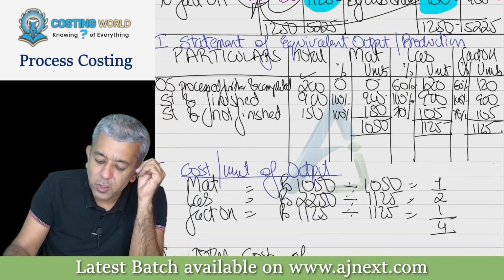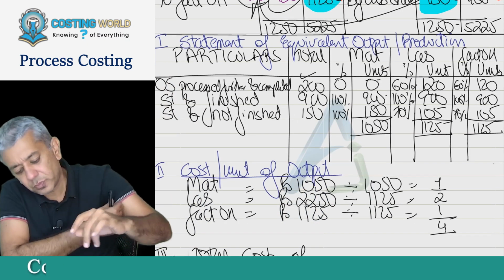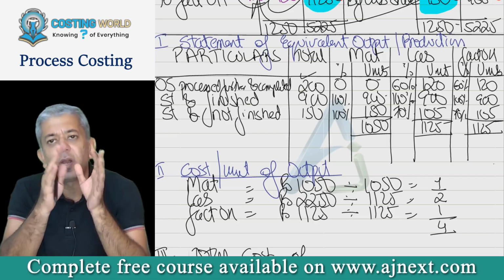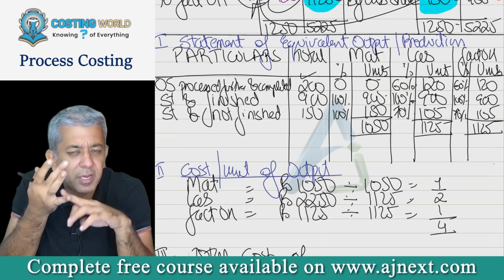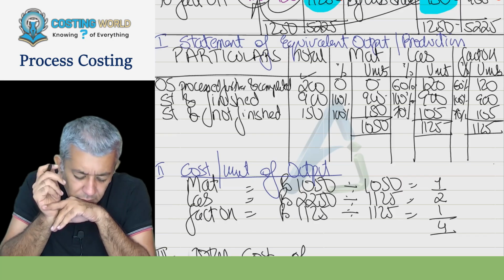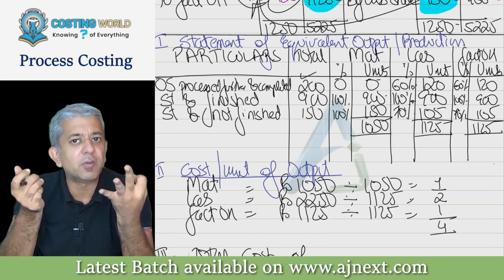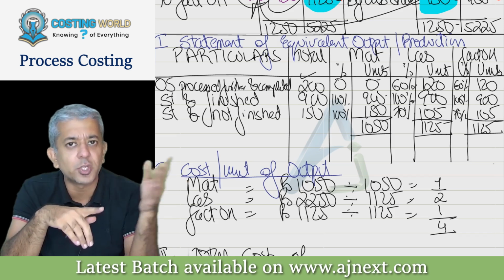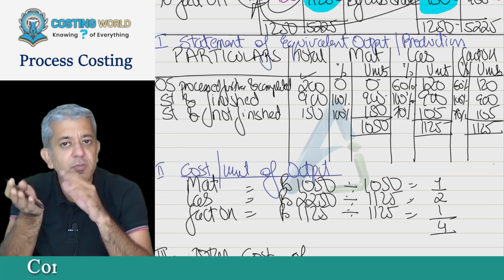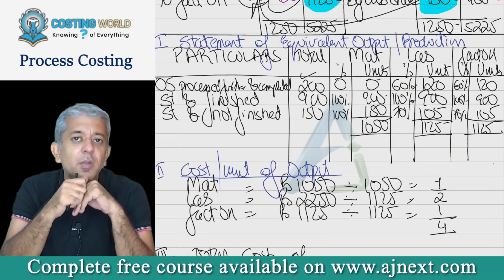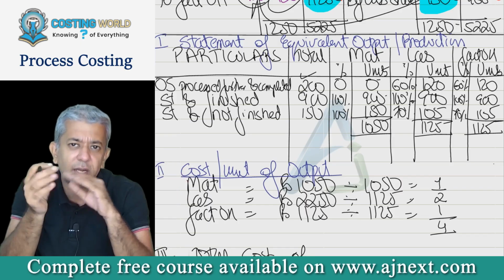Then start to make your statement of equivalent output, particulars, total, and whichever costs are there on the debit side. For everything we are going to have a separate column: material, labor and overheads. In that you have to think what work was done in this particular period. Three works must have been done. Opening stock was partially completed in the last period, must have been processed further and fully completed. Some units must have been fully started and fully completed in this period. And lastly, some units were started but not completed.